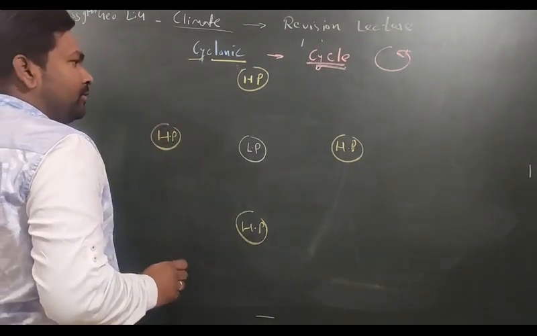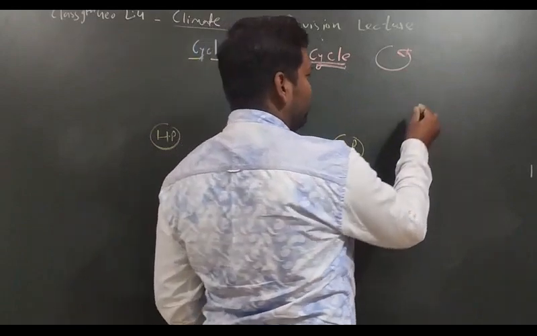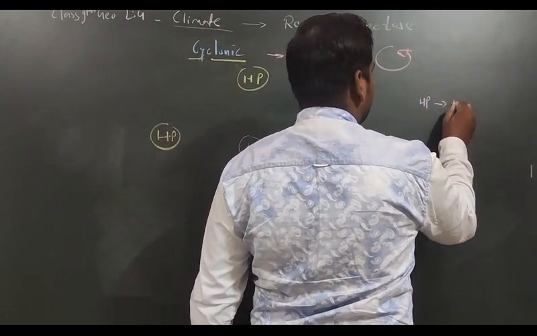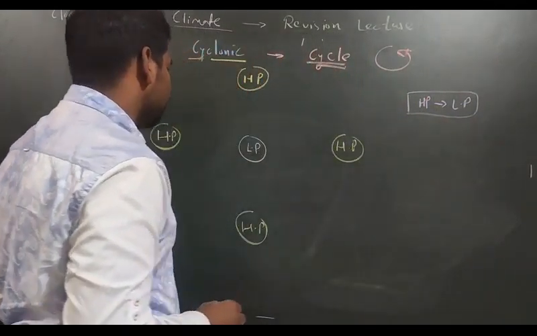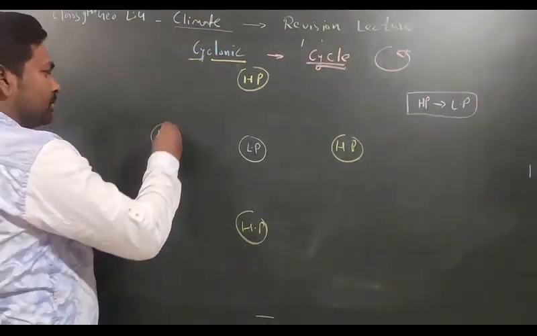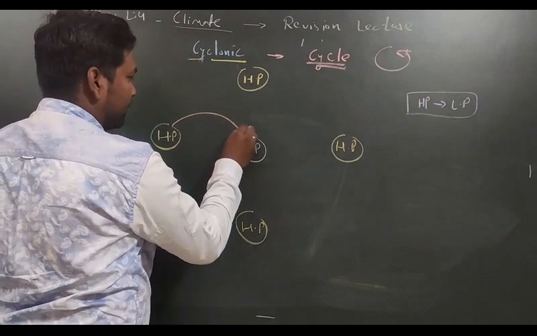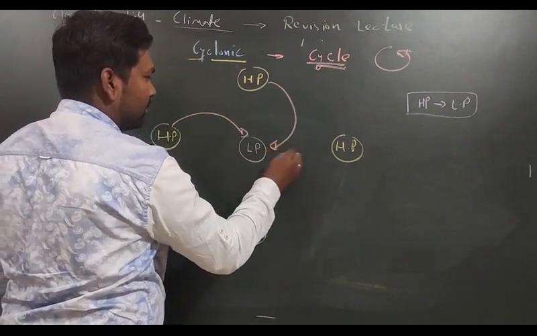Okay, so as we all know, wind always moves from high pressure to low pressure. Okay, this is the direction of the wind, high pressure to low pressure. So it will always move from high pressure to low pressure like that. Understood?